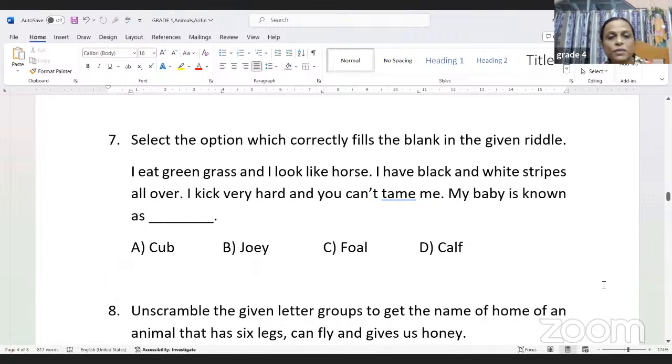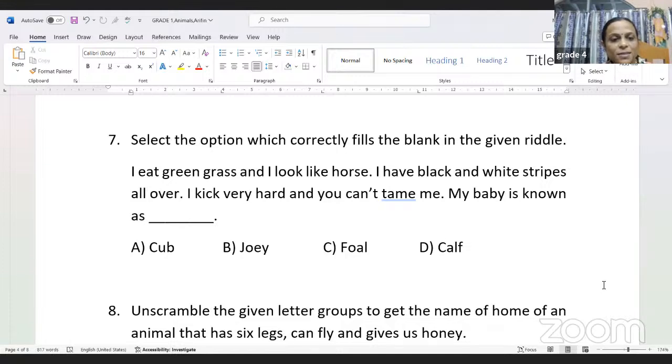Select the option which correctly fills the blank in the given riddle. So you have a query here. I eat green grass and I look like a horse. I have black and white stripes all over. I kick very hard and you can't tame me. My baby is known as what?